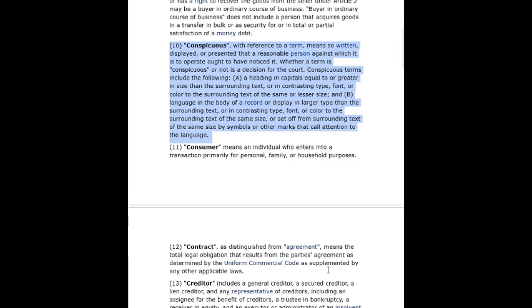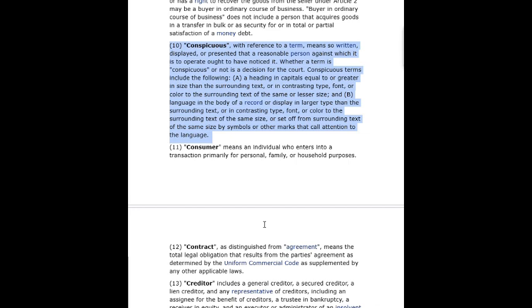Conspicuous, with reference to a term, means so written, displayed, or presented that a reasonable person against which it is to operate ought to have noticed it. Whether a term is conspicuous or not is a decision for the court. Conspicuous terms include the following.